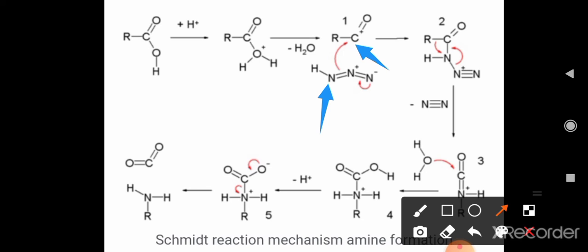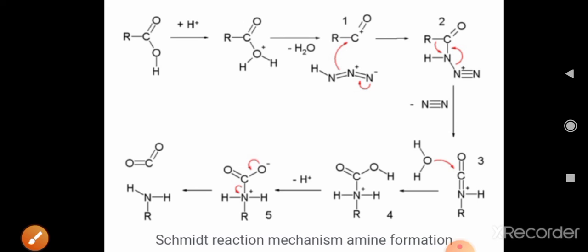Nitrogen, with the help of a pair of electrons, gets bonded with carbon and there is formation of a carbon-nitrogen bond. After this formation, this double bond gets converted into a single bond and this double bond gets converted into a triple bond, because the electron pair that was present on nitrogen is shared between these two nitrogens to form a nitrogen-nitrogen triple bond.